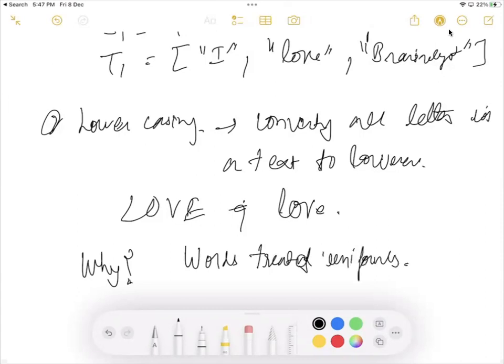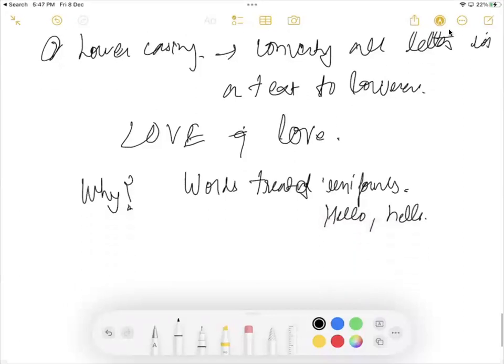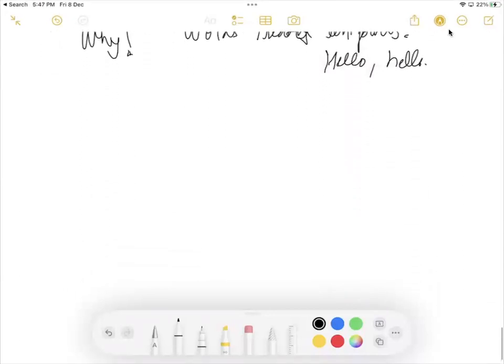It prevents the same word with different cases, like Hello and hello with a small letter, from being considered distinct during analysis, so we change them to lowercase. What we have understood till now is that tokenization breaks text down into meaningful units, and lowercasing ensures uniformity in the representation of words. Both contribute to more accurate and consistent language processing.